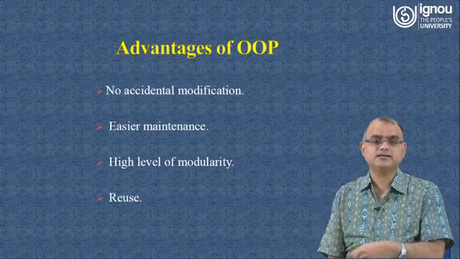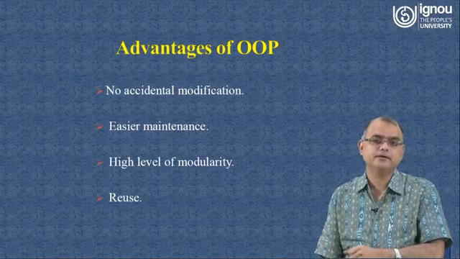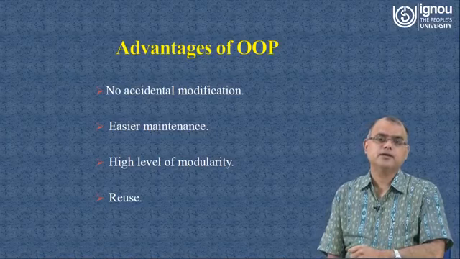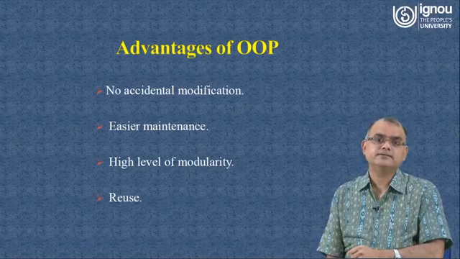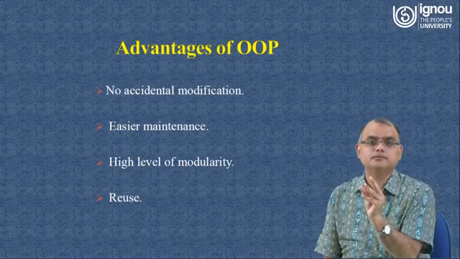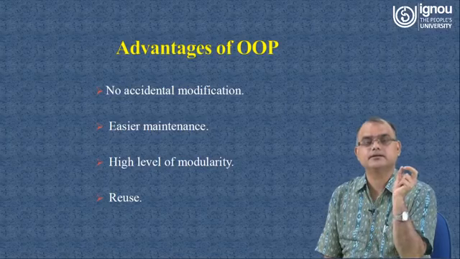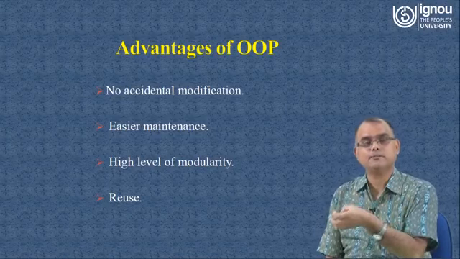Now let us see some advantages of object oriented programming. One thing is very clear to us: whenever we are talking about an object, we are talking about the data associated with it.